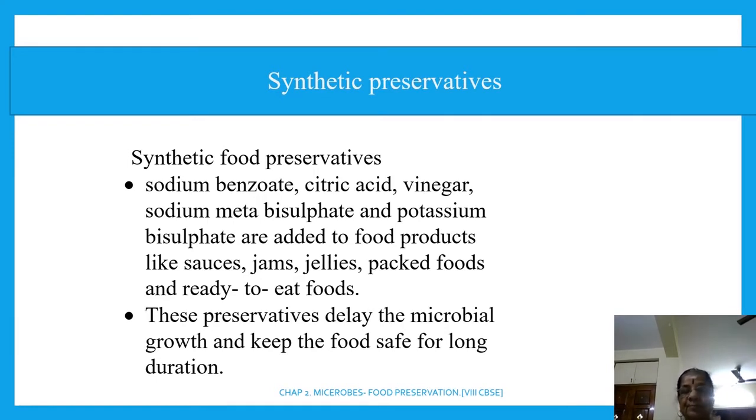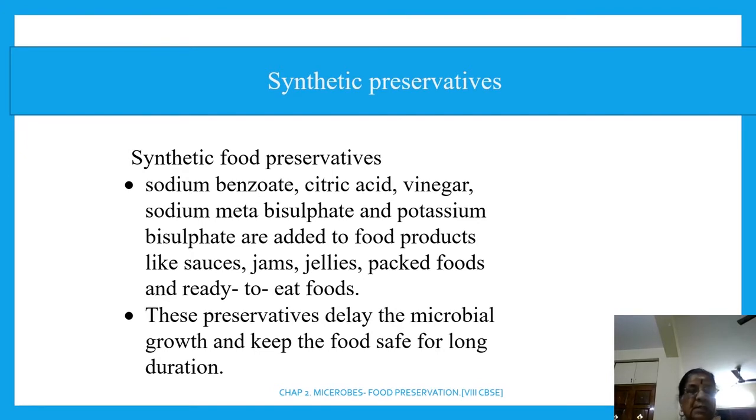Go through பண்ணா. இப்படியே நீ பாராம படிச்சிடலாம். இதெல்லாம் பாரு. Sodium benzoate, citric acid, vinegar, sodium metabisulfate, potassium bisulfate are added to the food. What are the types of food it is added to?